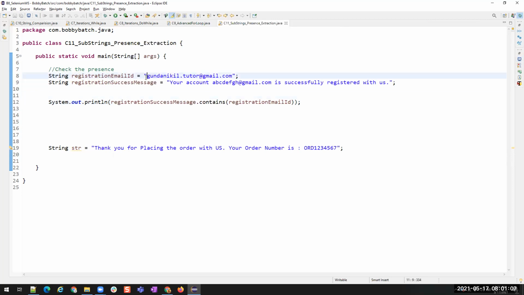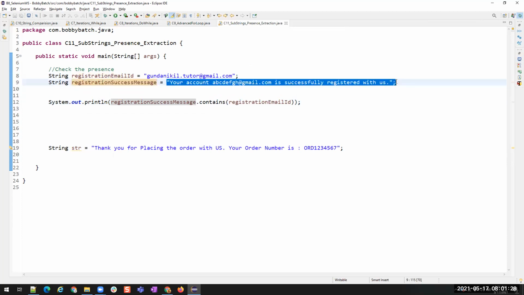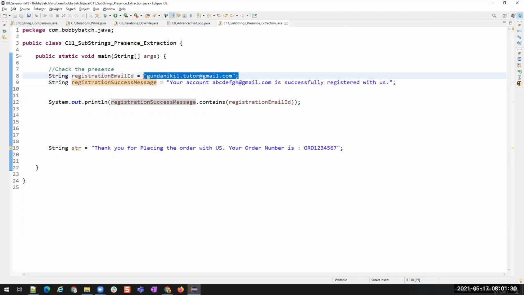It's a false value because this registration email ID is not present inside the registration success message. Is it present there? No. That is why it is returning false. Understood? If this complete string has this substring, then it returns true.